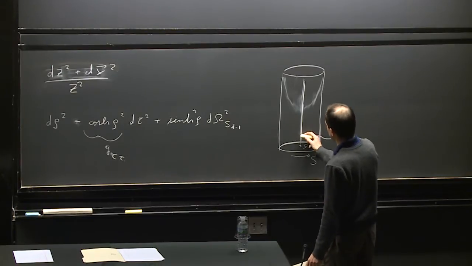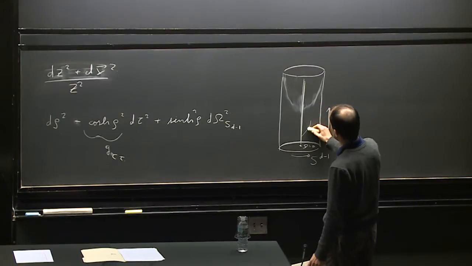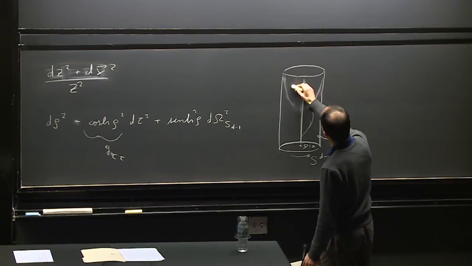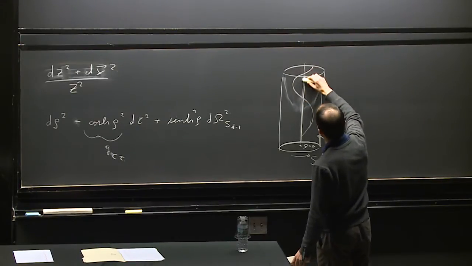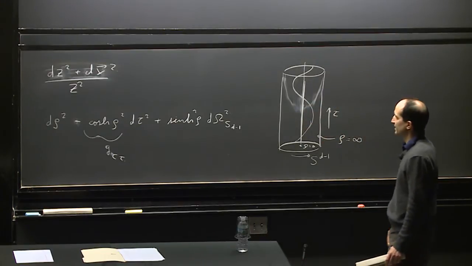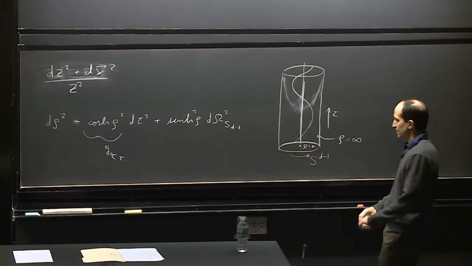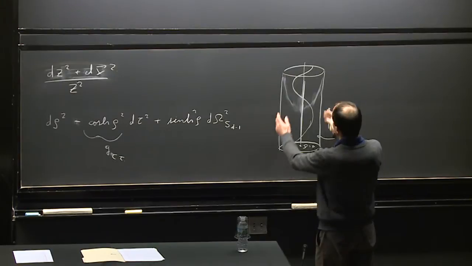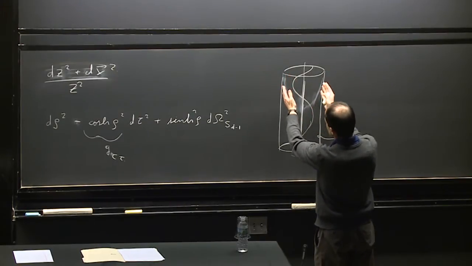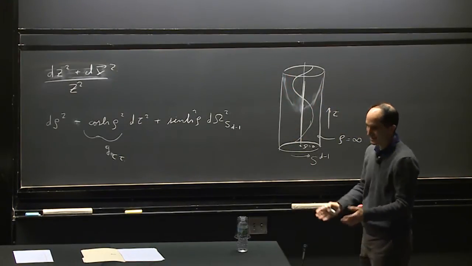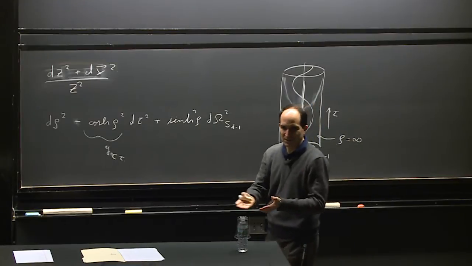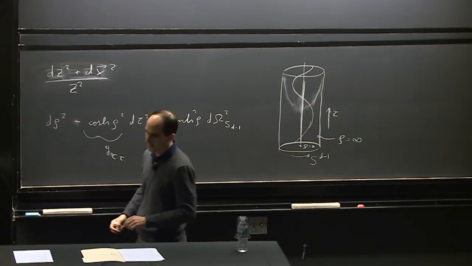Another possible trajectory is to give it some initial velocity, and then it will be reflected by this potential, and we'll start doing an oscillatory motion around the center. Okay. So you can think of AdS as a gravity box or as a harmonic oscillator gravitational potential.